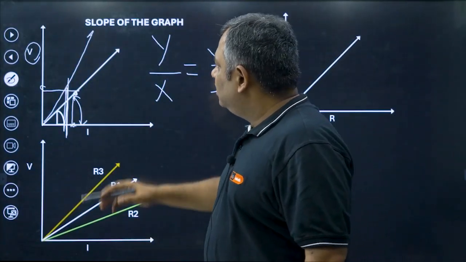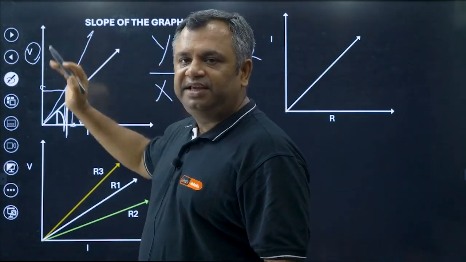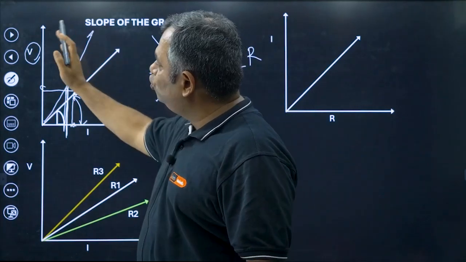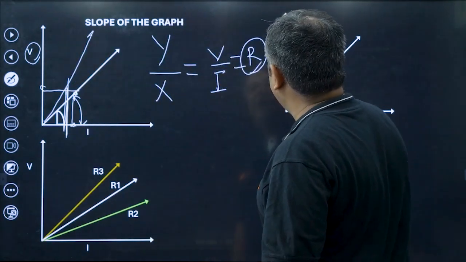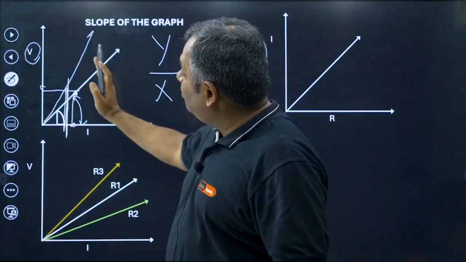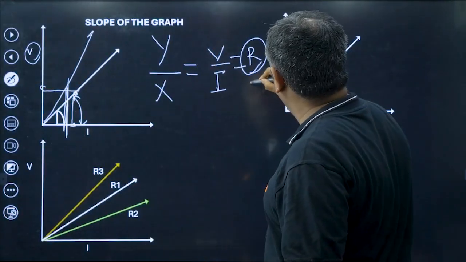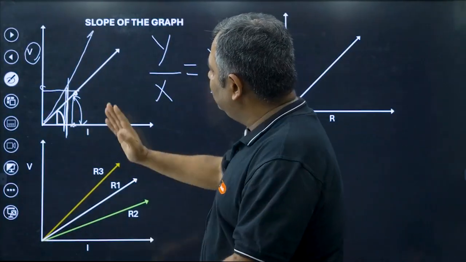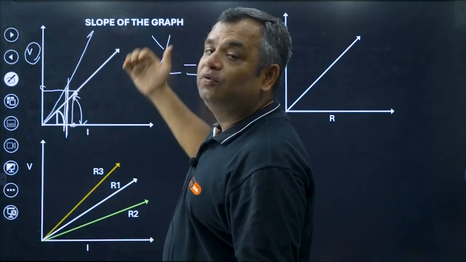So basically, the moment I am increasing the slope, this ratio R is changing, and the moment this slope increases, the value of R will increase. See, the inclination, the angle has increased, the value will increase.